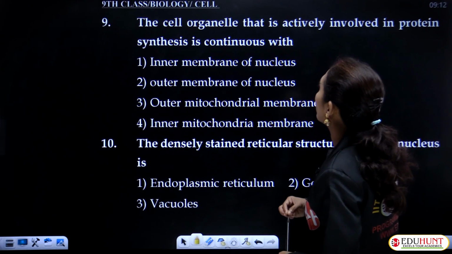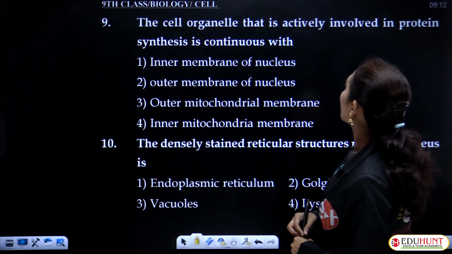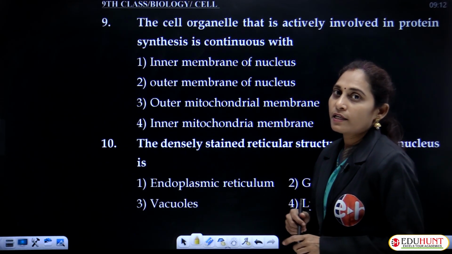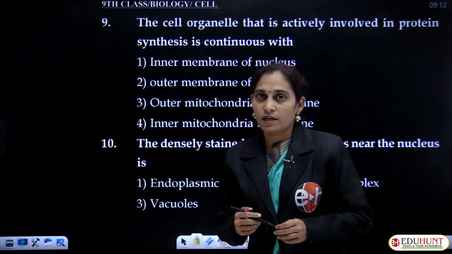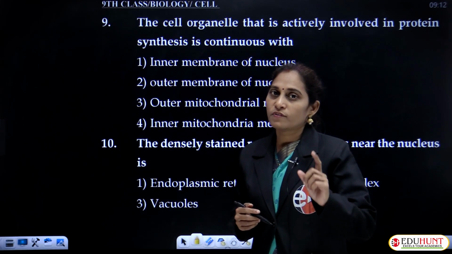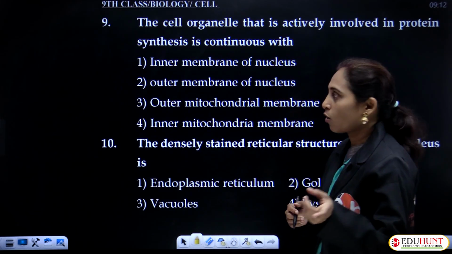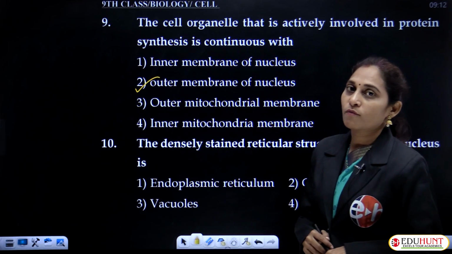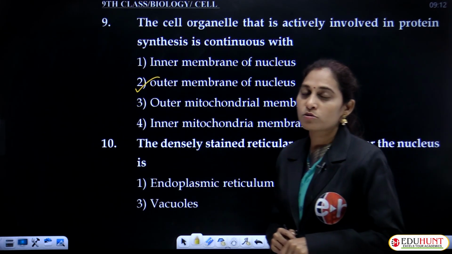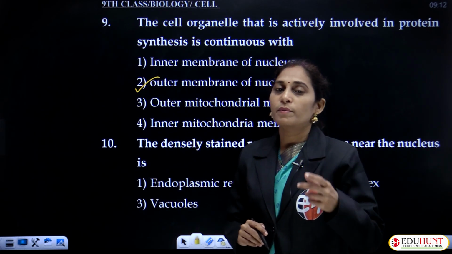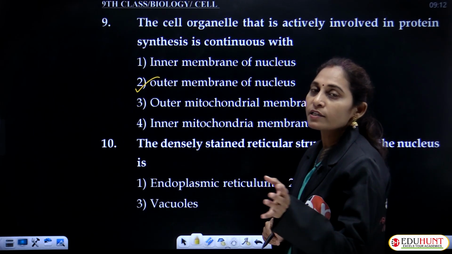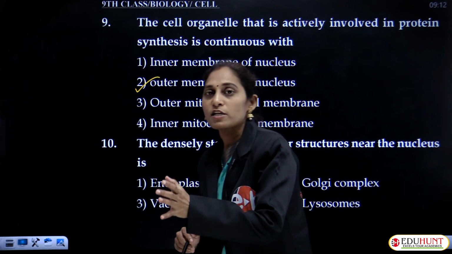The cell organelle that is actively involved in protein synthesis is continuous with the endoplasmic reticulum, which continues with the outer membrane of the nucleus. Let's see whether the option is there. Yes, second option, outer membrane of the nucleus, because the nucleus is bound by a double membrane and the outer membrane is in continuation with the endoplasmic reticulum.